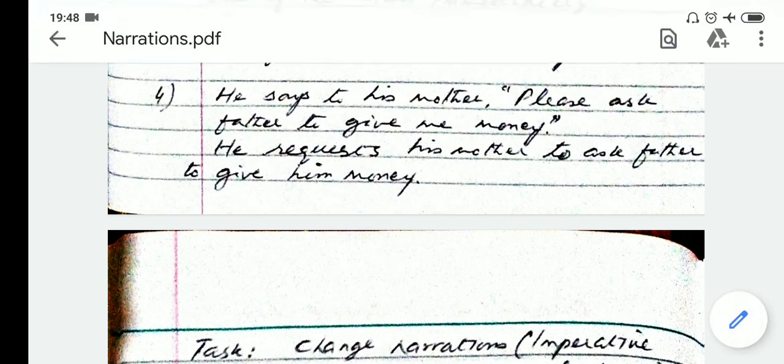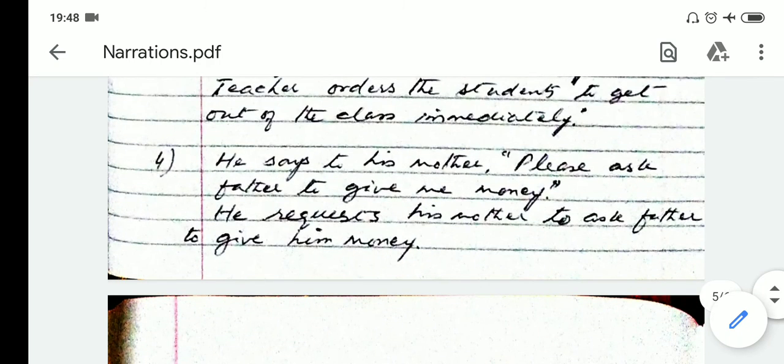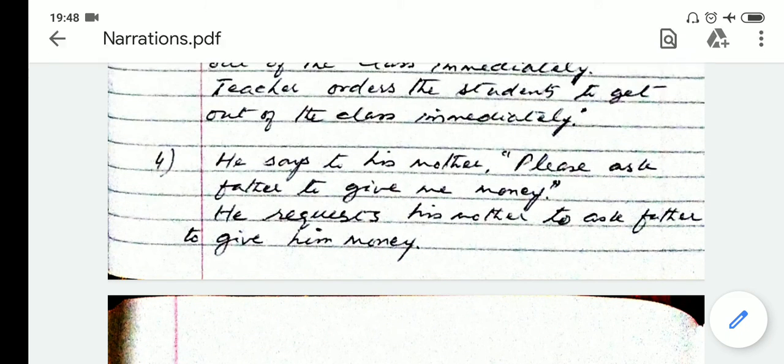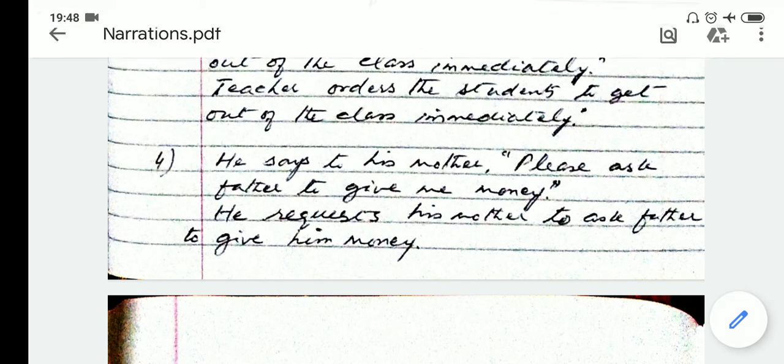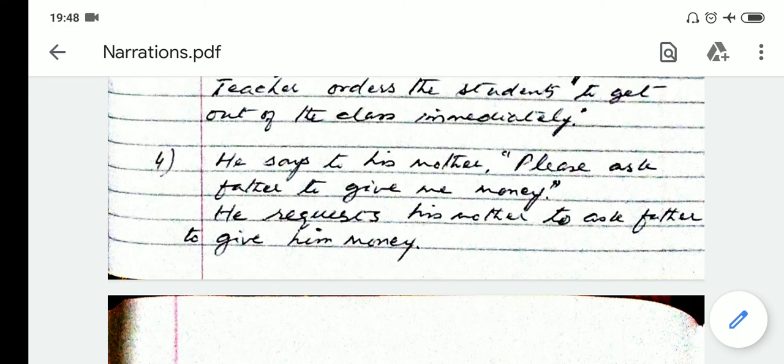The fourth example is he says to his mother, please ask father to give me money. Again you can see this is the present tense. In this case the word please is used, so it means this is a request. So you will write that he requests his mother.